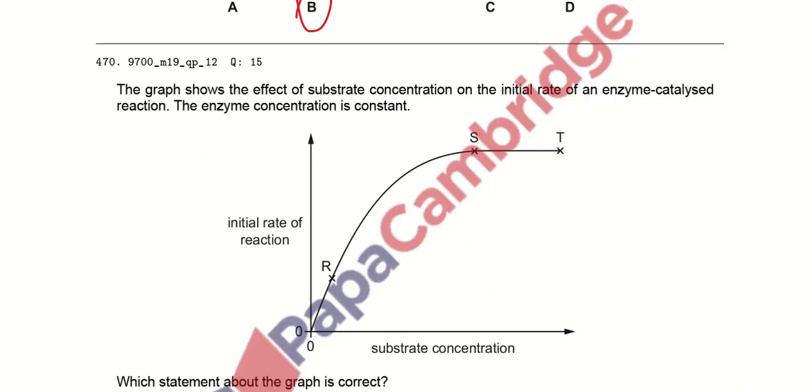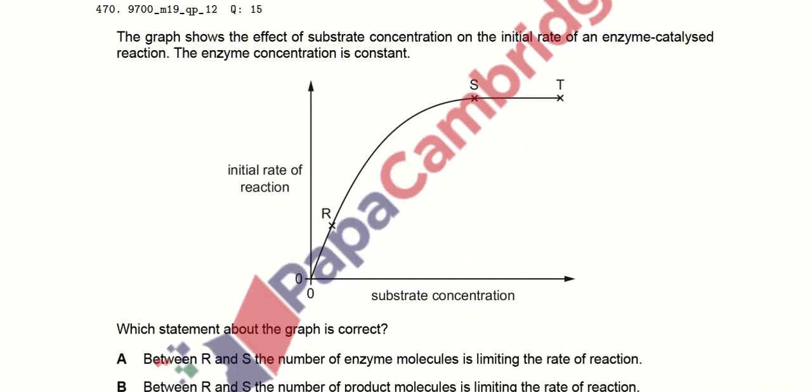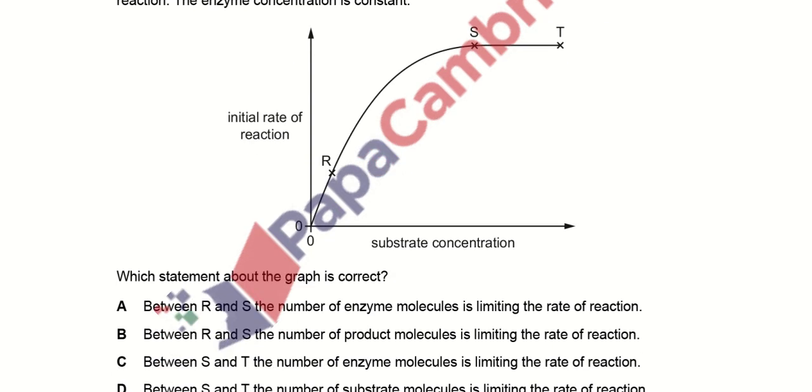The graph shows the effect of the substrate concentration on the initial rate of the enzyme catalyzed reaction. The enzyme concentration is constant, right? The substrate concentration is sufficient, but the enzyme concentration is constant or limiting. Which statement about the graph is correct? Between R and S, the number of enzyme molecules is limiting? But between R and S, the reaction is attaining an increased rate, so there are no limiting enzymes. Between R and S, the number of product molecules is limiting the reaction? No, because the enzymes are producing their reaction, so there is no limiting product molecule.